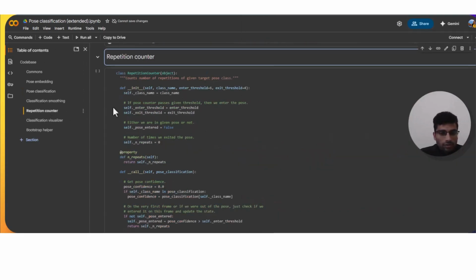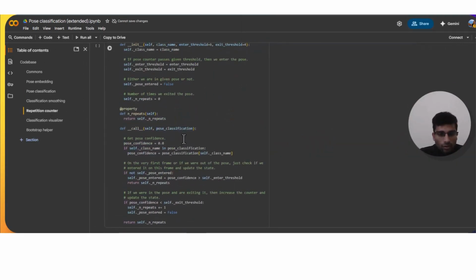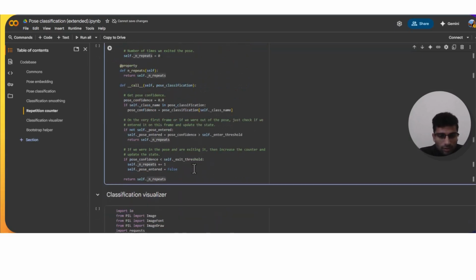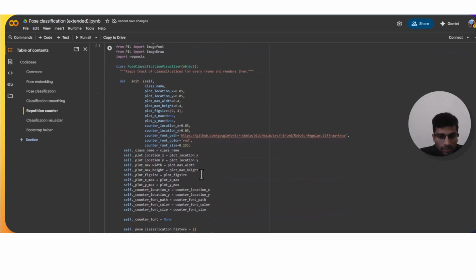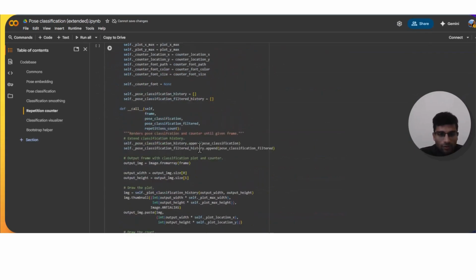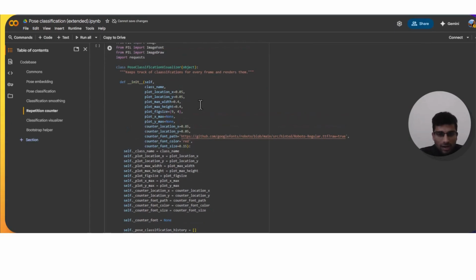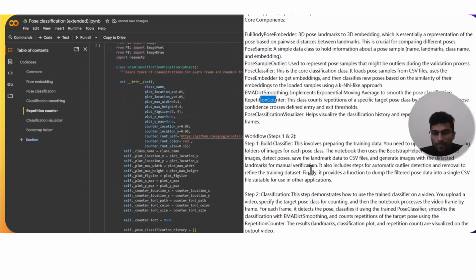I'll show you better with the code. So yeah, here we have the code. There we have defined the threshold values. We were working on this for 3-4 weeks and we have defined almost everything. So this class counts repetitions of a specific target pose by tracking when the pose confidence crosses defined entry and exit thresholds. Now we have the pose classifier visualizer, which helps visualize the classification history and repetition count.